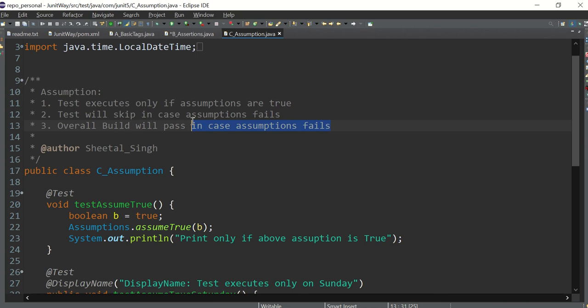So even if your assumption fails, it does not mean that your test case fails. We have assumed something and we want to make sure that if and only if my assumption is true, only then my test case should get executed. Otherwise, I don't want to run my test case. So if the assumption is wrong, don't run my code. That's what I want to tell the JUnit runner.